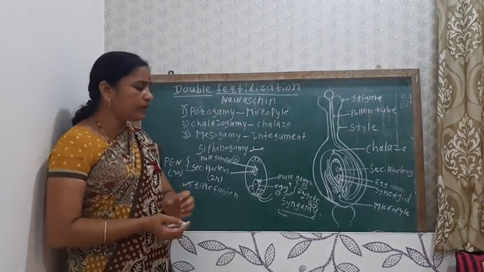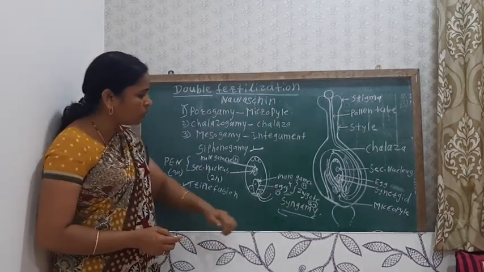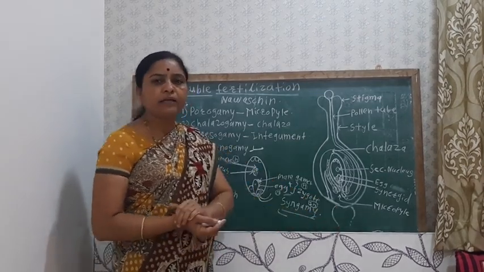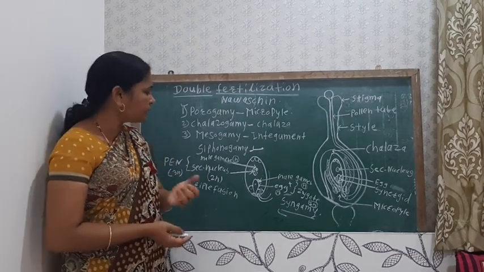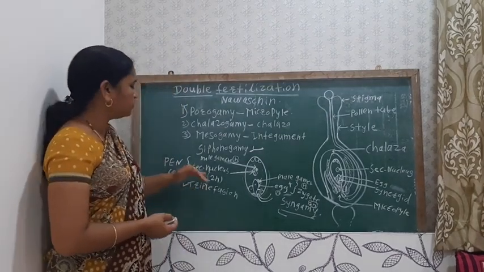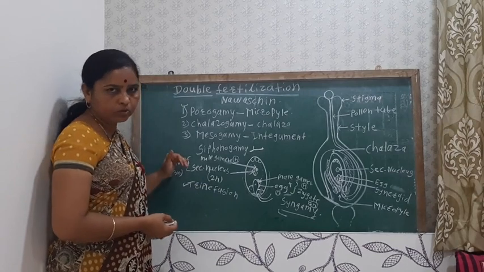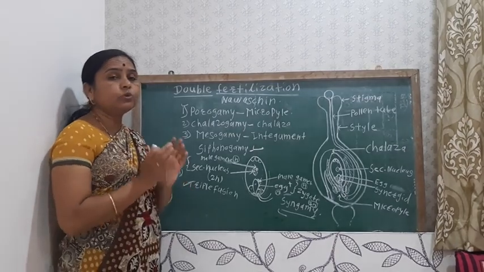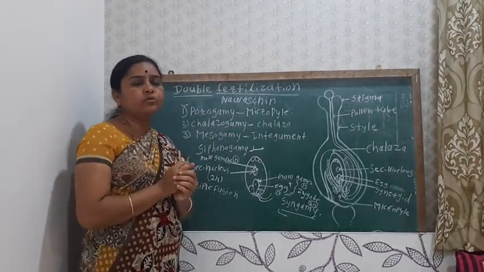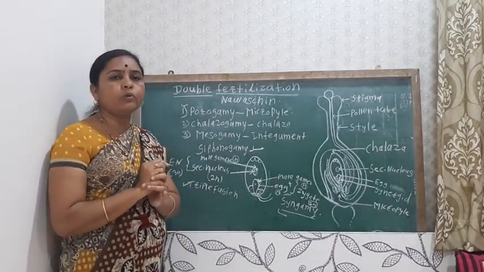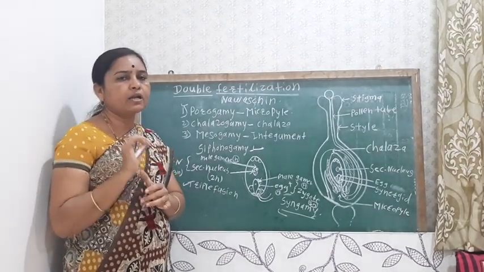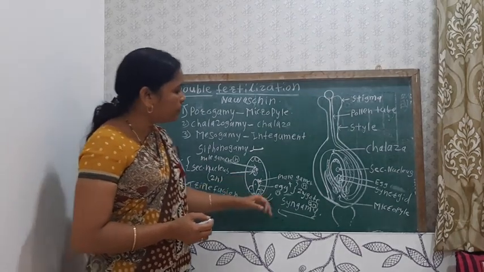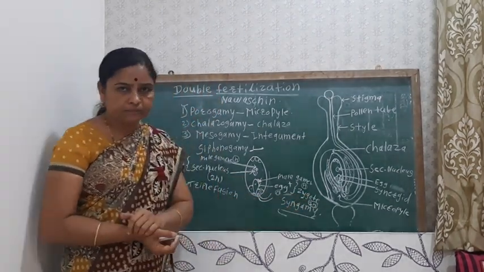Due to double fertilization, the diploid zygote is produced, from which embryo formation takes place. Another significance is that the triploid primary endospermic nucleus is produced, and from the primary endospermic nucleus the nutritive mass in the seed is produced, which is known as the endosperm. So see, endospermic seeds are always triploid. Then the diploid condition of the plant is maintained.